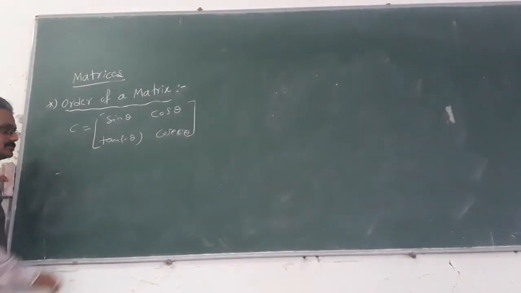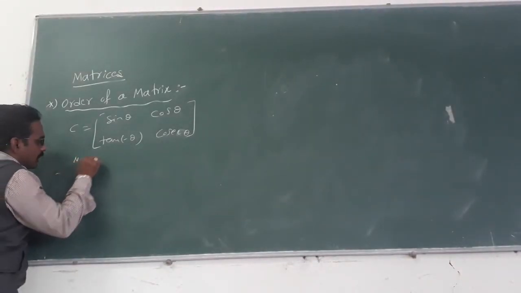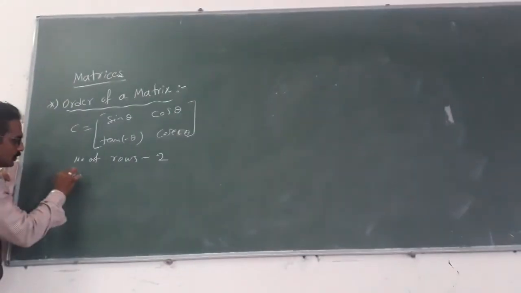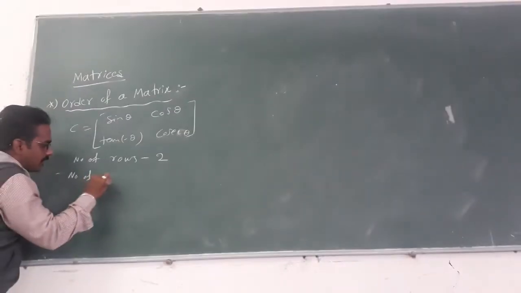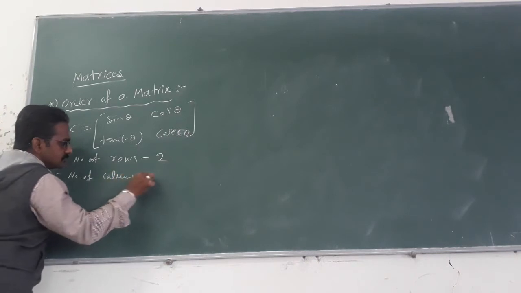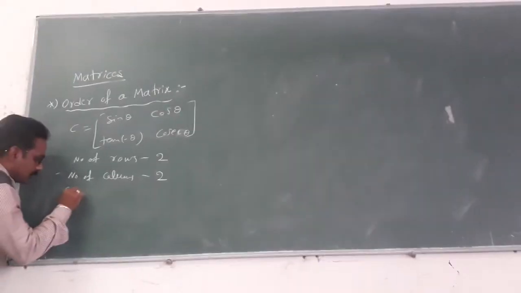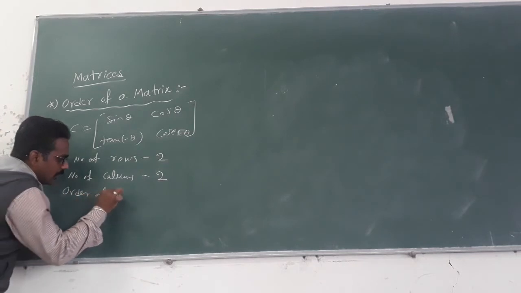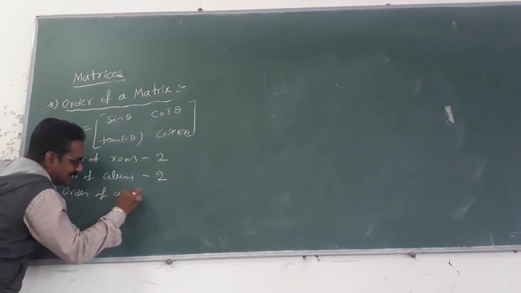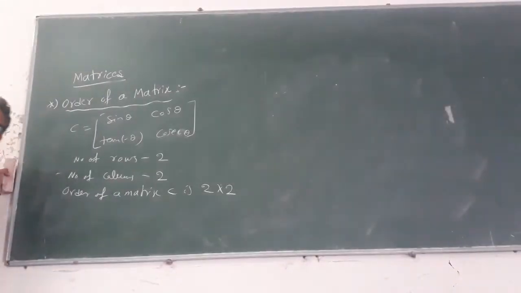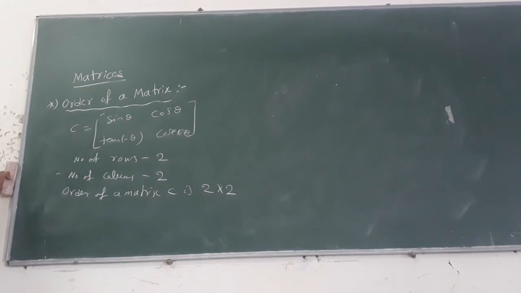Here, what is the order of the matrix? Number of rows is 2, number of columns is also 2. So the order of matrix C is 2 by 2 or 2 cross 2.